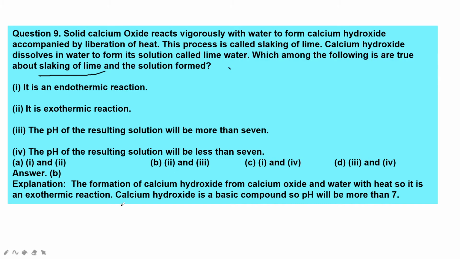Here 4 options were given and the option exothermic and resulting pH more than 7 is the right answer. Because the calcium hydroxide formed from calcium oxide and water will be heated, so it is an exothermic reaction. Calcium hydroxide is a basic compound, so bases have a pH value of more than 7. Okay, so that's why B is the right answer.